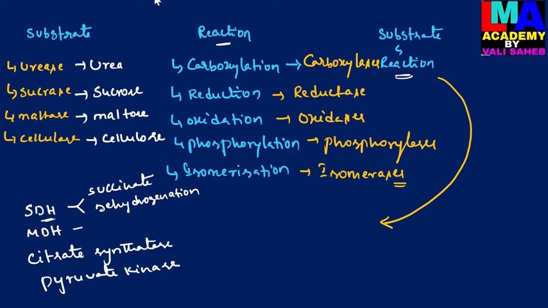Malate dehydrogenase also acts on the substrate malate, and the reaction is dehydrogenation. Citrate synthetase helps in the synthesis of citrate or citric acid. And pyruvate kinase helps in the synthesis of pyruvic acid. So this is about the naming of enzymes on the basis of a combination of substrate and reaction.